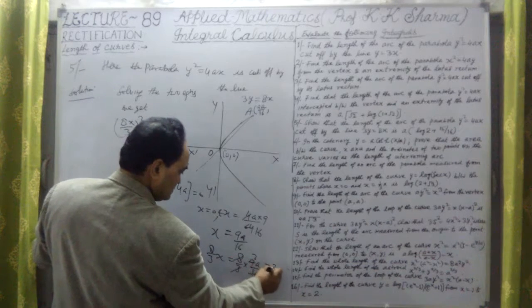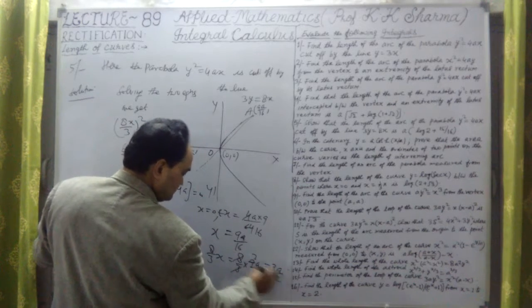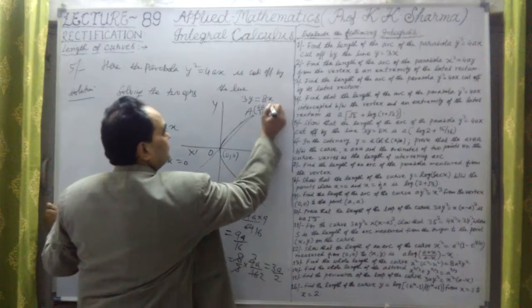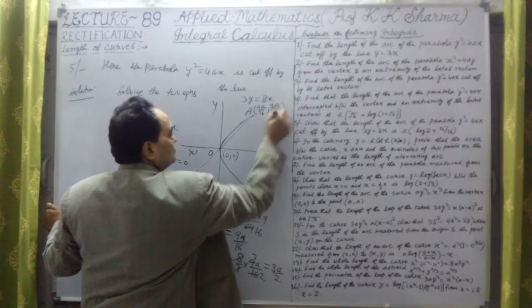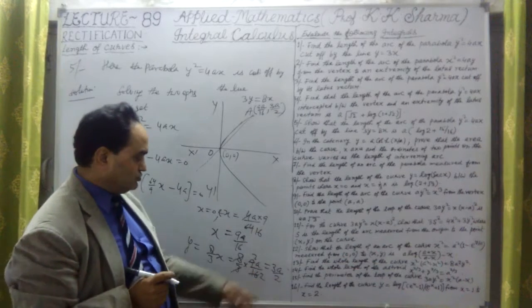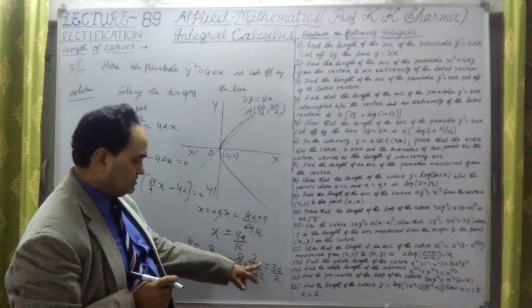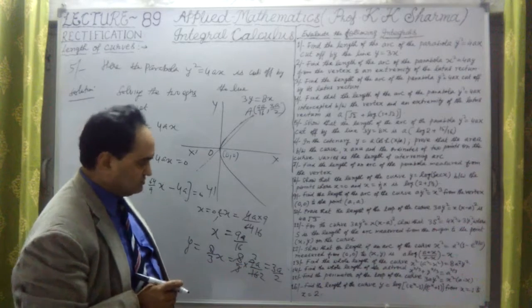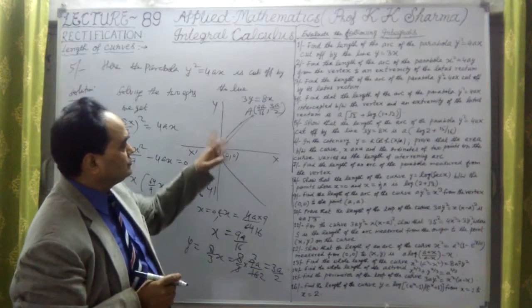It is nothing but 3a upon 2 only. Okay, so y coordinate here is 3a upon 2. 3 3s are 9, 8 2s are 16. So it is 8 upon 3 into x.